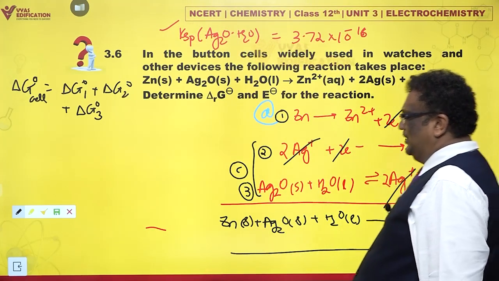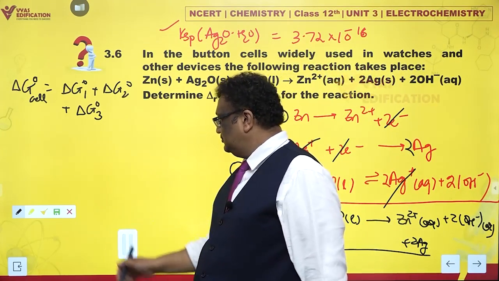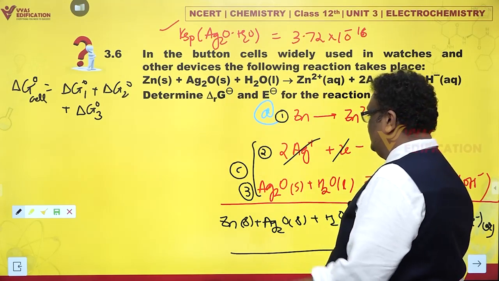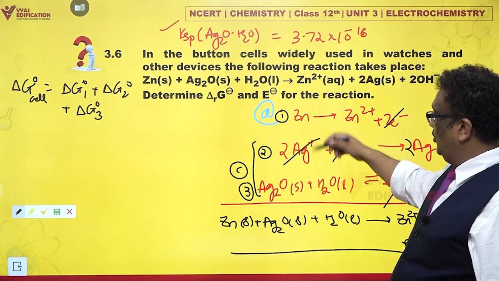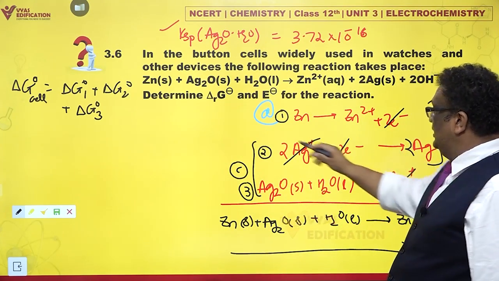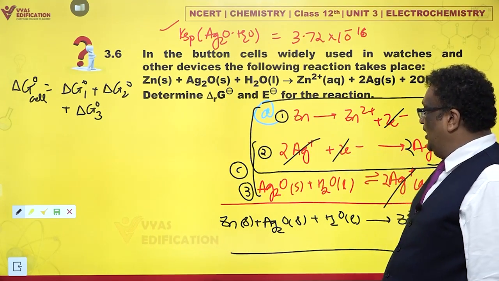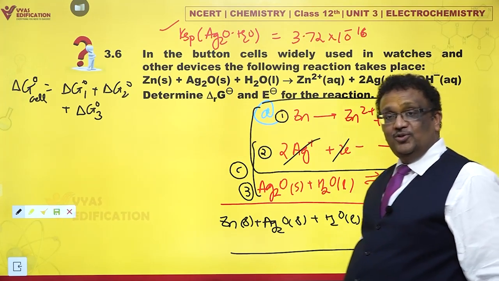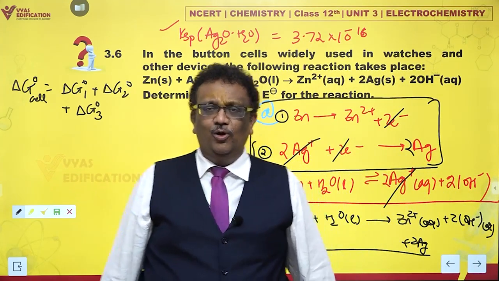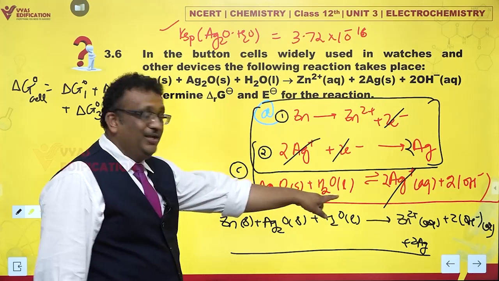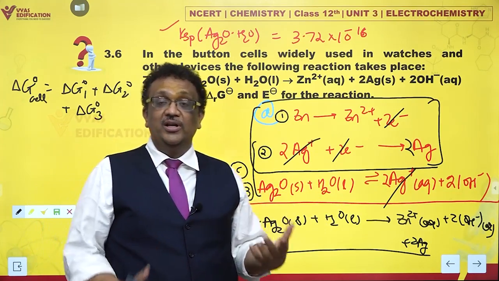And how much would that be? Well, delta G1 naught plus delta G2 naught is simply if you add up only this much. If you add this, actually this looks like a different cell altogether. The third equation, the KSP equation, is the new addition.